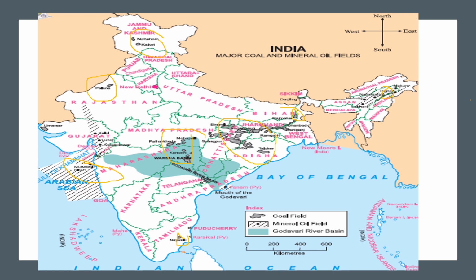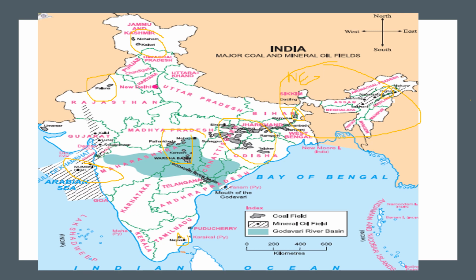Next, two states which have coal field on a large scale: Jharkhand and Chhattisgarh. Where are mineral oil fields in northeast India? See, northeast India. These are northeast India. Now, which are the places? Kindly say it to me. Yeah, Digboi, Makum, Naharkatia, Nunmati, Lakhani, Assam are the places where the mineral oil field is in the northeast India.